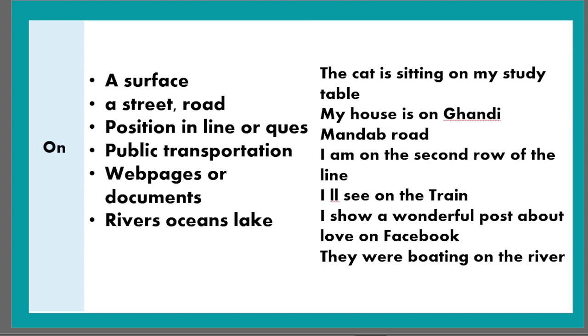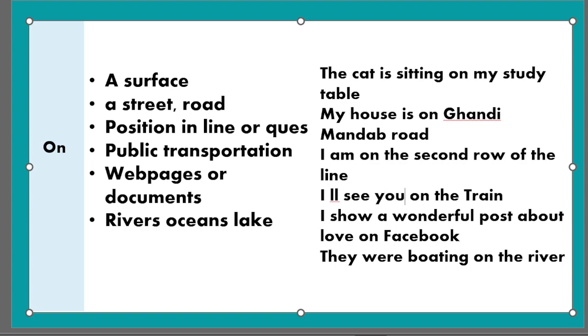Public transportation. When we talk about public transport like buses, trains or planes, we use the preposition on, like I am on the bus, I am on the train. Like in the sentence, it is not "I'll see..." but rather "I will see you on the train."